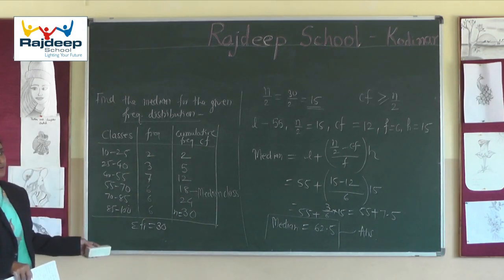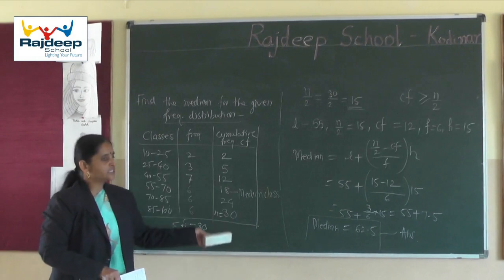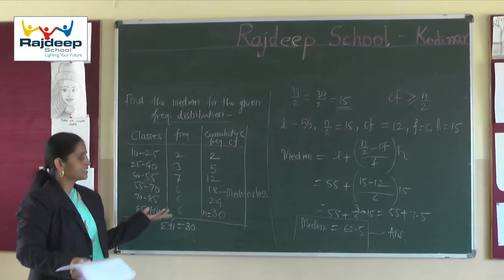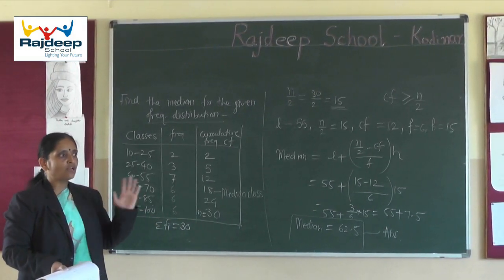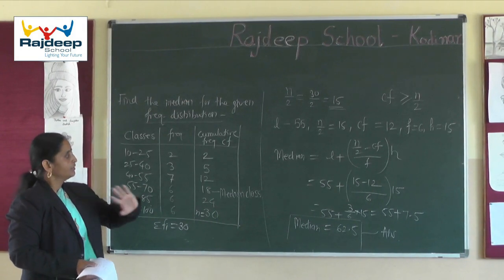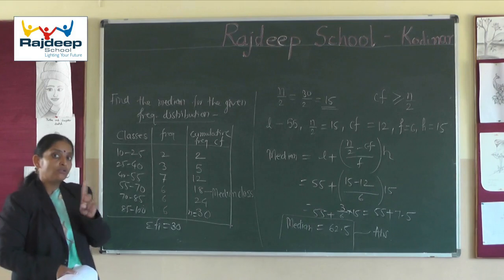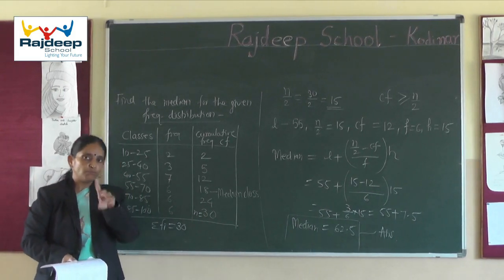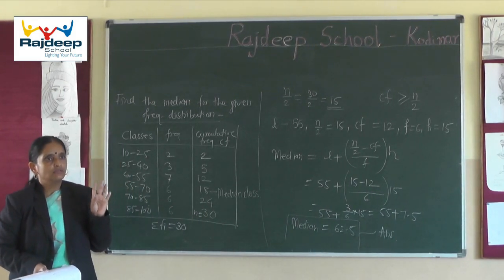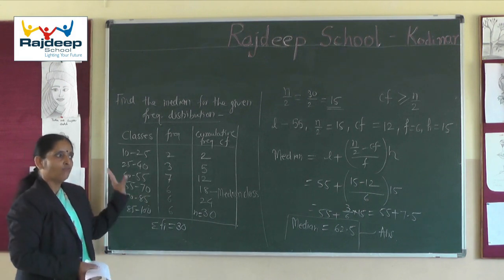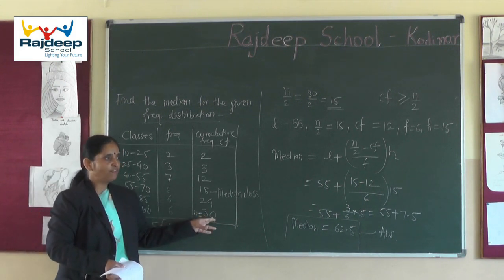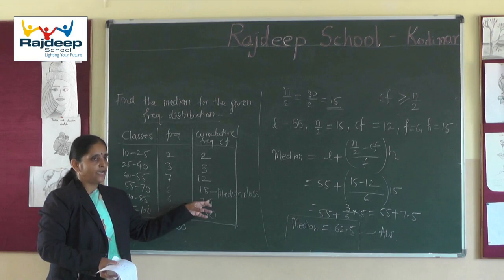In this way you have to calculate the cumulative frequency. Here we don't have to calculate more and more columns like in the mean. Only one column will be extra. In the case of mode, no table is required, only the modal class you have to find out. Here, one more column only, of cumulative frequency, and locate the median class.